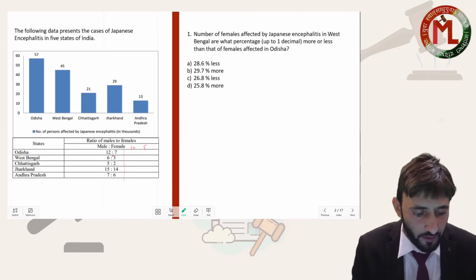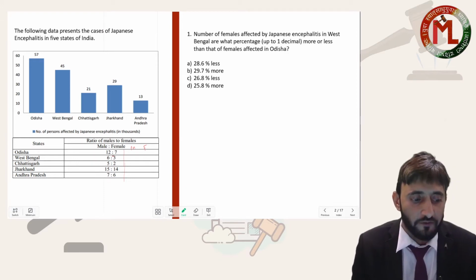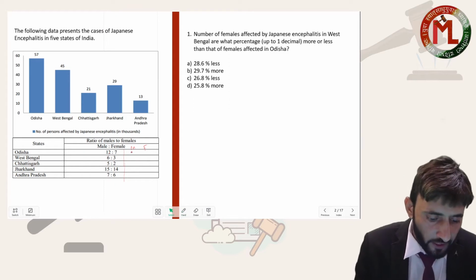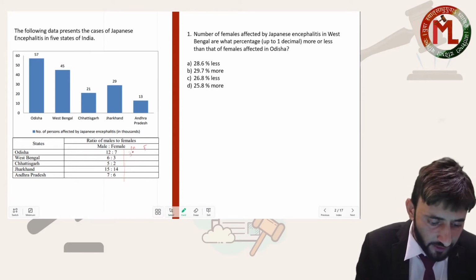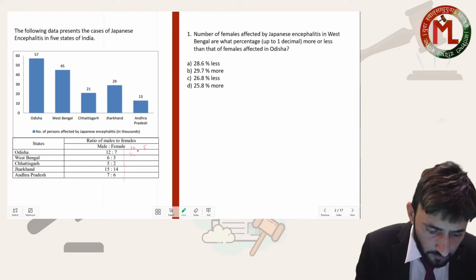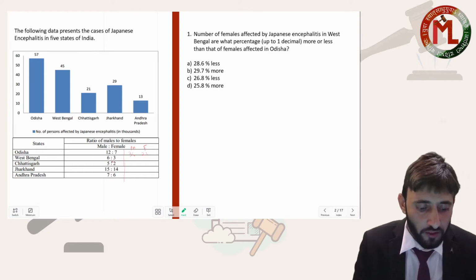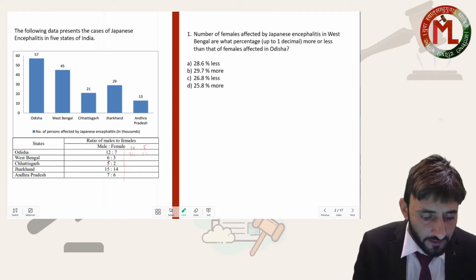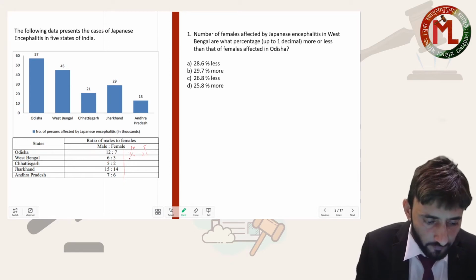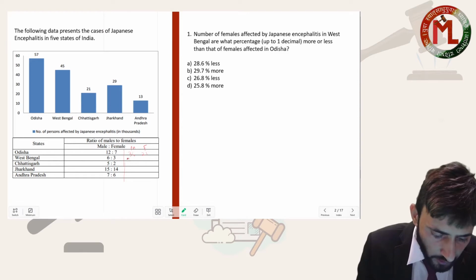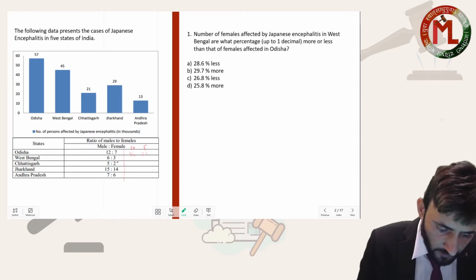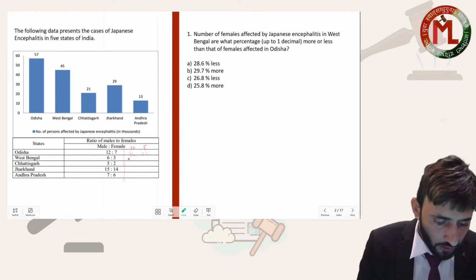12 plus 7 is 19. Now break this 57 in 19 parts. I am quickly writing this as 36 male and 21 females. Here West Bengal total population is 45, so 45 has to be broken in the ratio 6:3, that is 30 and 15.